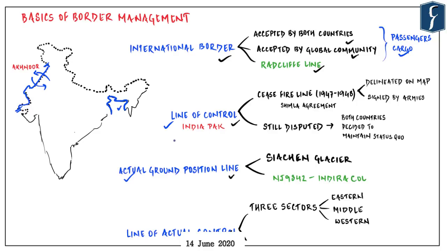And later on, they entered into a truce and subsequently a ceasefire line which came into existence after 1947-48 Indo-Pak War was later on recognized as line of control. So basically what it means that just after the partition, a lot of region of state of Jammu and Kashmir was captured by Pakistan. Although Indian army pushed the Pakistani guerrillas up to a large extent, but before that ceasefire was called in. The ceasefire line was decided to be the actual position which both the armies were holding then, and hence this is what came to be known as line of control.